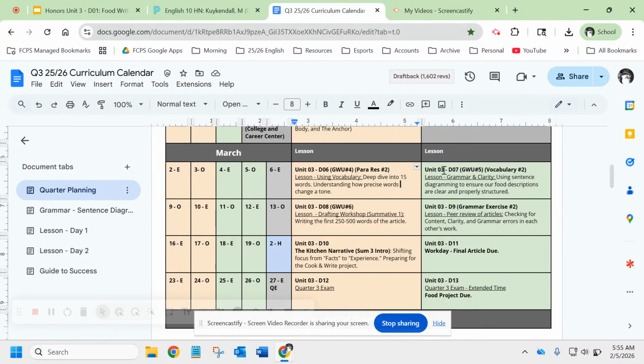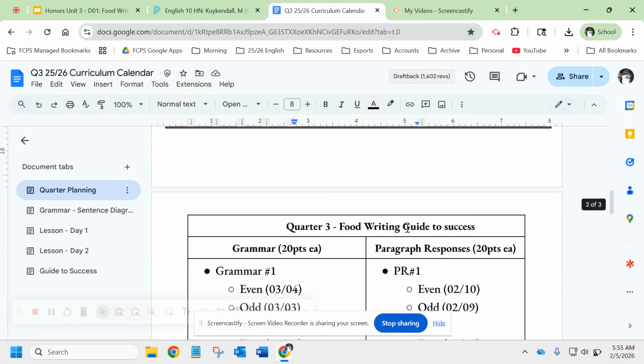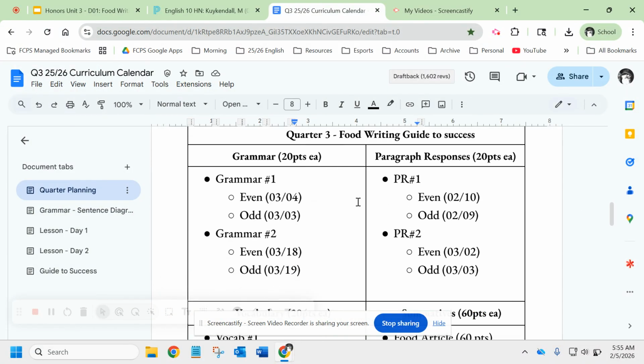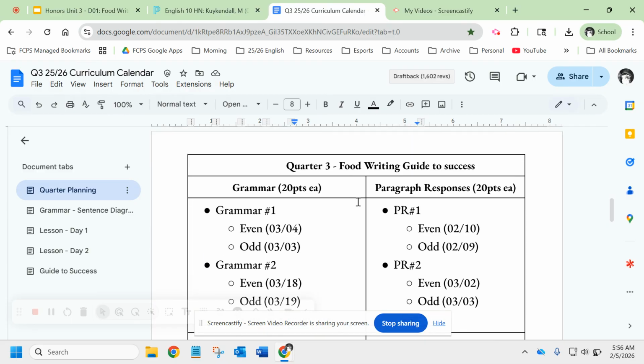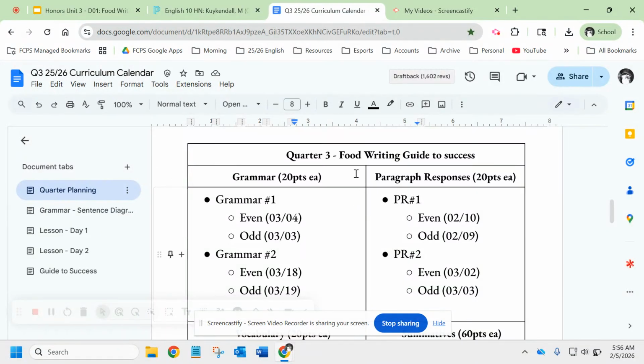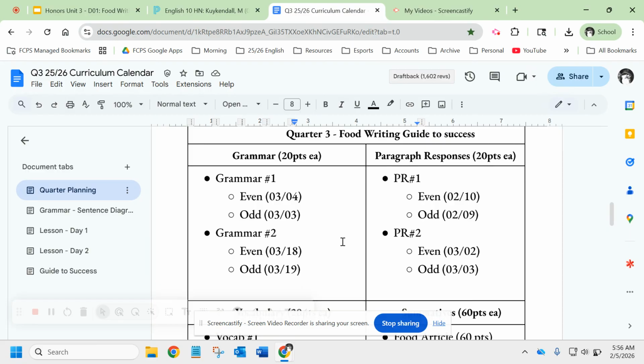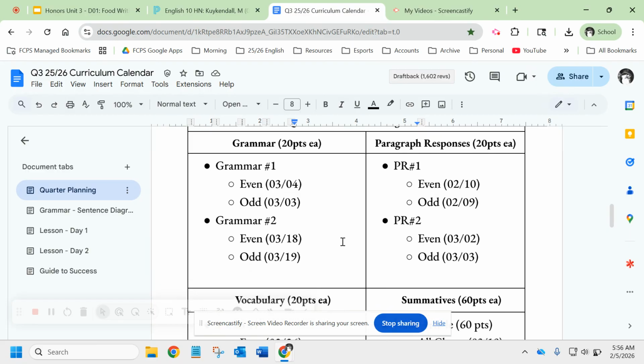I've pretty much figured out the entire quarter, but I'm not really going to go into the stuff in March just yet. I may or may not be in the classroom at that point. This is the guide to success. This will get posted sometime in the next 24 hours or so once I get it approved. So we have the quarter 3, general, we're talking about food writing. These are all the assignments you're going to have.